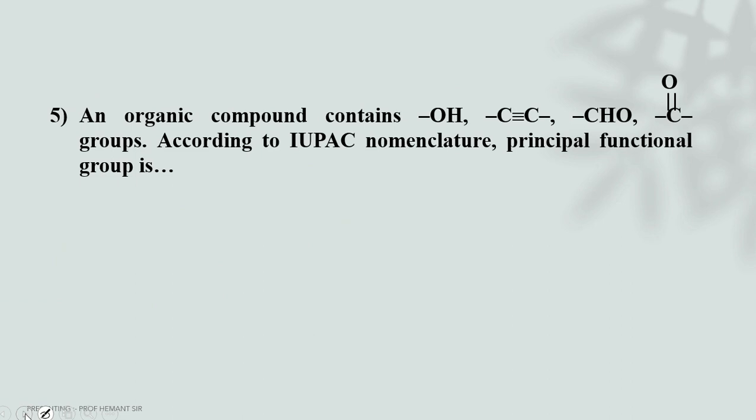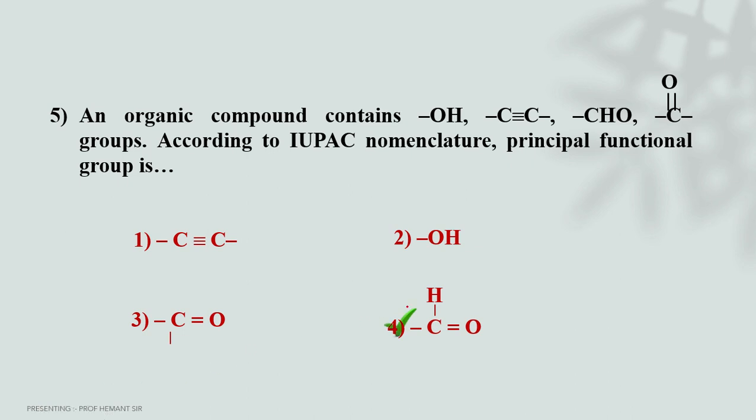Next, an organic compound contains OH, a carbon-carbon triple bond, CHO, a carbonyl group. According to IUPAC nomenclature, the principal functional group is. There are four options. Which one is the principal functional group? The answer is aldehyde. Aldehyde is the principal functional group.